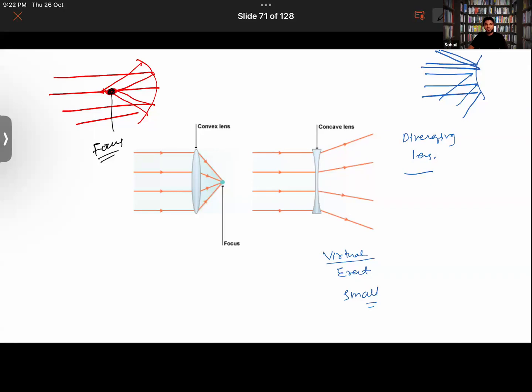There are different eye problems. People suffer from different eye problems. Someone can have short sightedness, someone can have long sightedness. What do you mean by these words? People who can see nearby objects clearly but not objects far away, we say he is having nearsightedness. So they are used in short sightedness. Why would they be used in short sightedness?